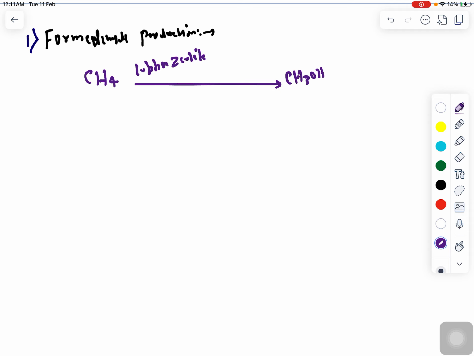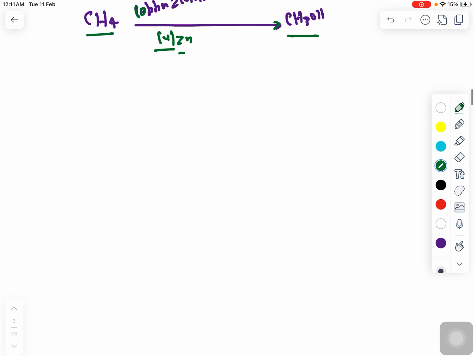The catalyst here is copper zeolite, or it will be written directly as copper and zinc. This one is the reactant and this one is the product, and the catalyst used is either copper zeolite or copper and zinc, something like that, okay?